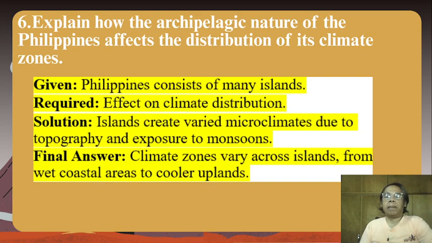Given, Philippines consists of many islands. Required, effect on climate distribution. Solution. Islands create varied microclimates due to topography and exposure to monsoon. So the final answer, climate zones vary across islands from wet coastal areas to cooler uplands.